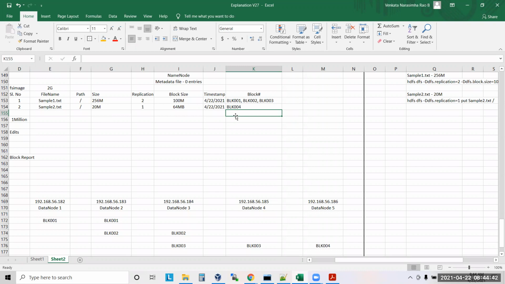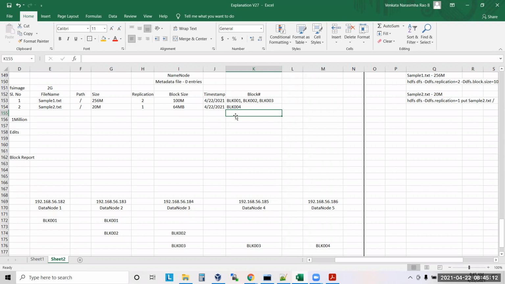It is possible, but it may take some time. That's the first thing. The second thing is that maybe one fine day there are chances of corruption of this file, right? FS image may get corrupted because you are opening so many times and closing so many times. There are high chances that your FS image may get corrupt. So what will happen if the 2 GB FS image is gone? The entire data is lost.